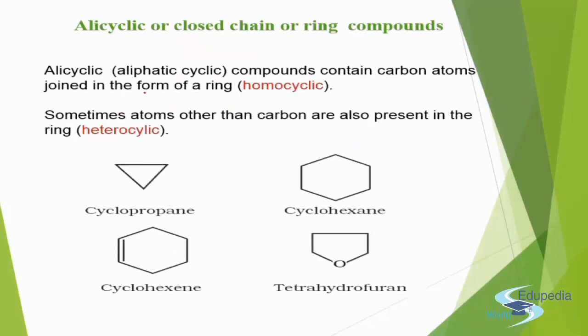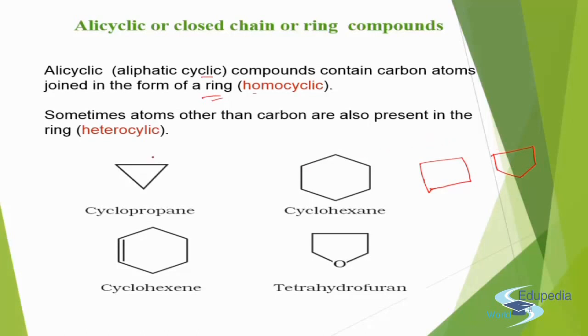Next is closed chain ring compounds, or alicyclic. Whenever the carbon atoms form a ring, that is, they are attached to each other so that they form a closed ring, they are known as closed chain or ring compounds. Suppose only carbon atoms are there, then it is known as homocyclic or carbocyclic, also known as aliphatic cyclic compounds. Cyclopropane, cyclohexane, similarly for 4 carbons it could be cyclobutane, for 5 carbons cyclopentane, similarly cycloheptane, and others.